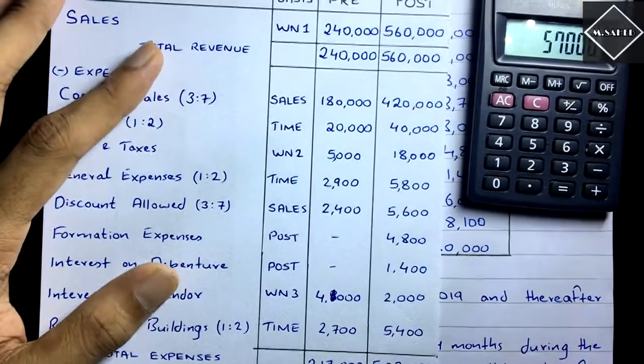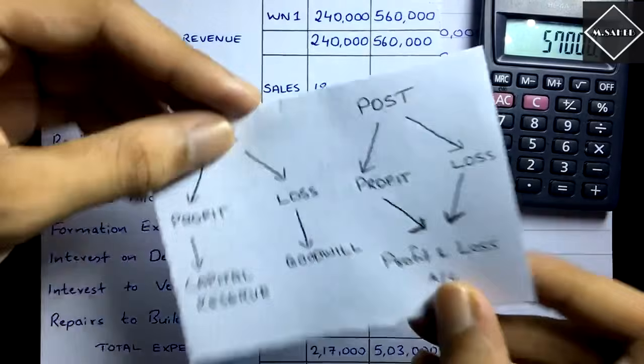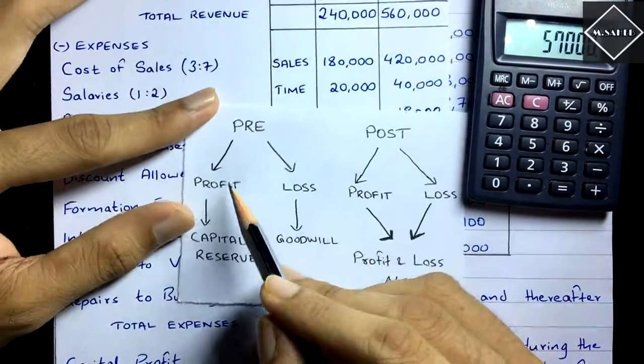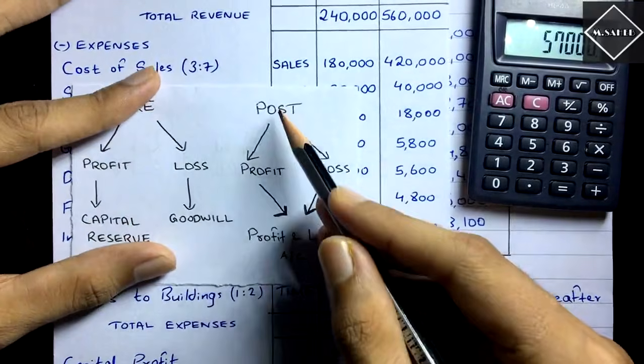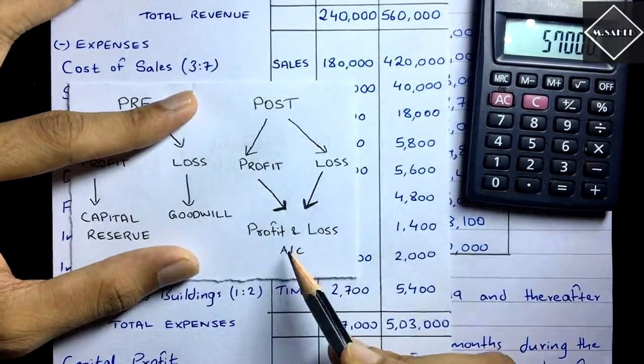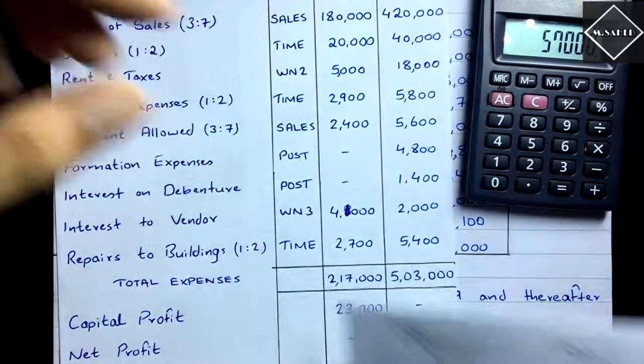Now you understood what we did. We found out the profit prior to incorporation, which will go to the capital reserve, and then the post profit will go to the profit and loss account. That is the net profit, a simple profit. So this is what we did. It's very simple, right?